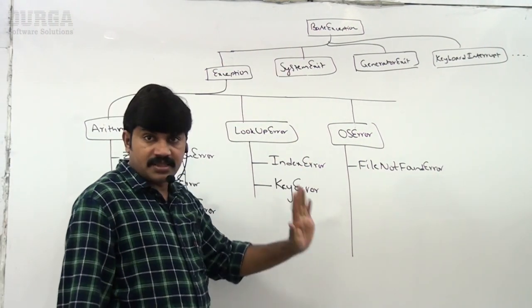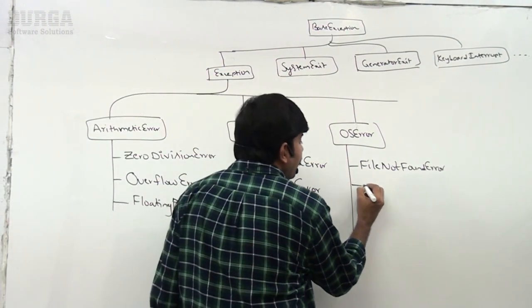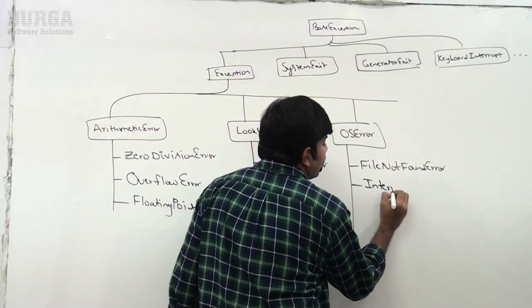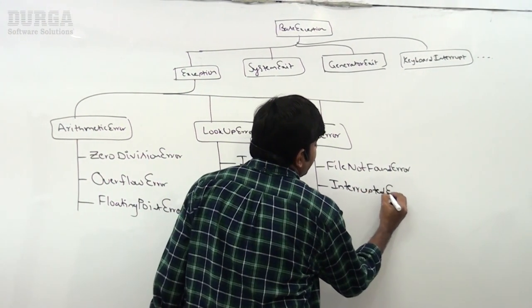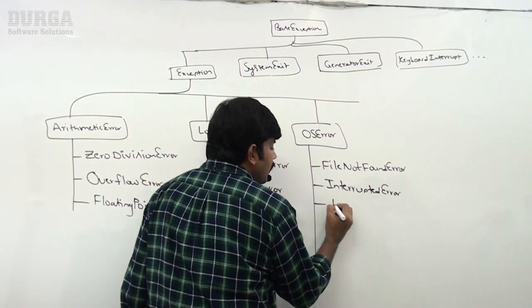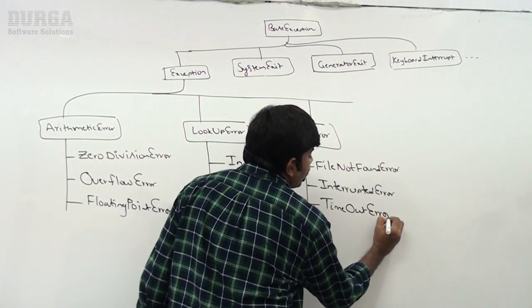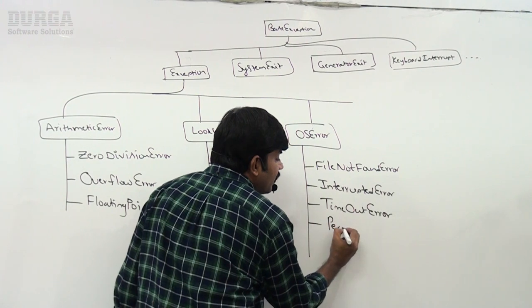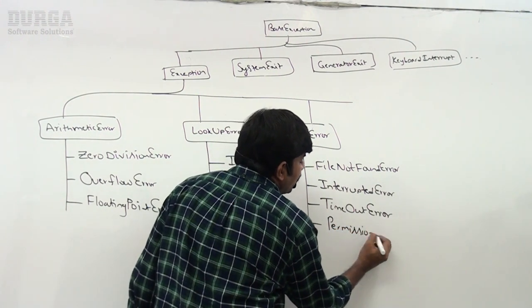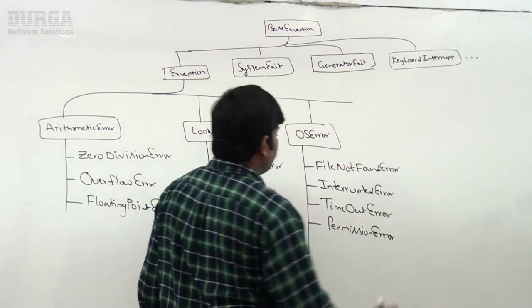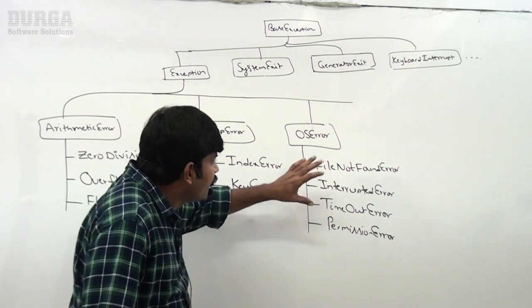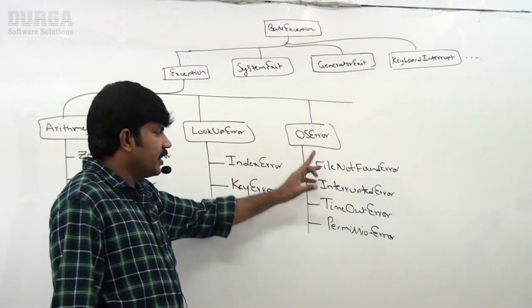Exception is the child of base exception. Then interrupted error, timeout error, permission error. These are various child classes of OS error, right?